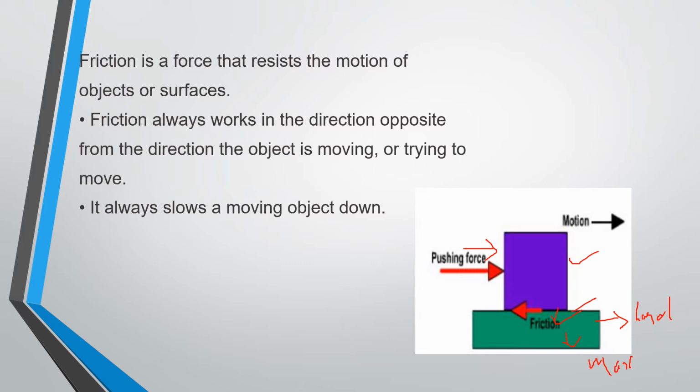And one more thing, friction always works in the direction opposite to the direction in which the object is moving or trying to move. That means if you give an applied or pushing force in this direction, always consider the frictional force in the opposite direction. It always slows the moving objects down. The reason is the contact between the surfaces.